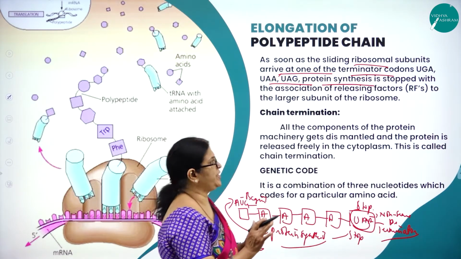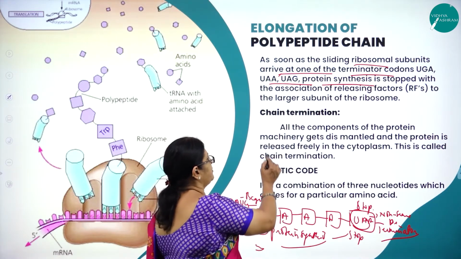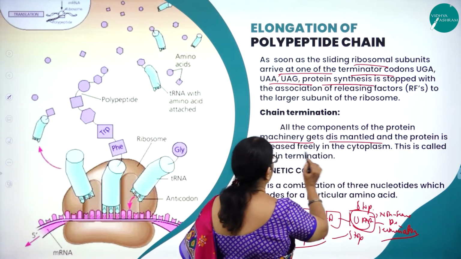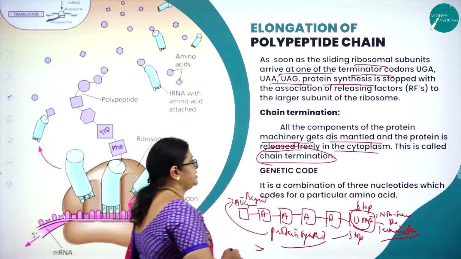Termination means what? Stopping. Right? Then chain termination: all the components of the protein machinery get dismantled and the protein is released freely in the cytoplasm, and this is called chain termination.